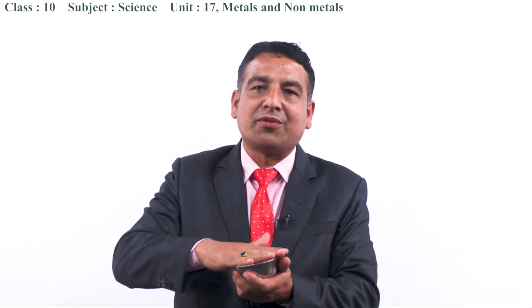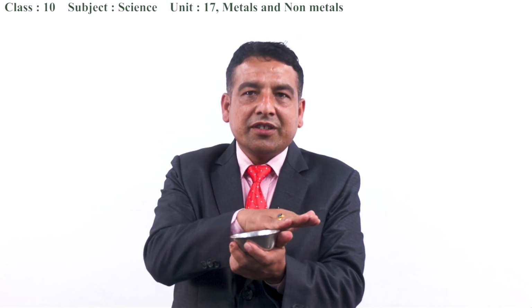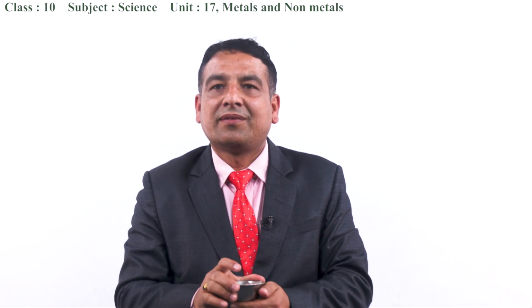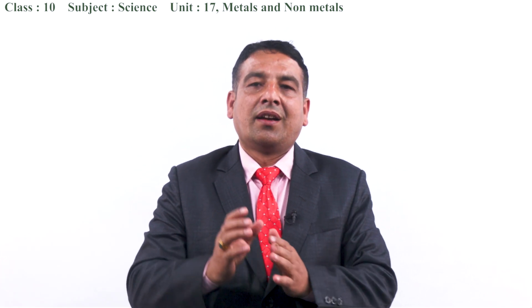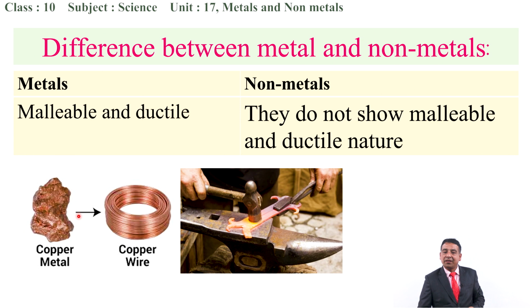As well as malleable. When it is beaten down, when it is struck by a hammer, we can easily make it flat; that is called malleable. So metals show such properties, that is, they show malleability as well as ductility. This nature is called the malleable as well as ductile property of the metals. Moreover, you can see examples. This is a metal in ball form, and it has been turned into the copper wire.